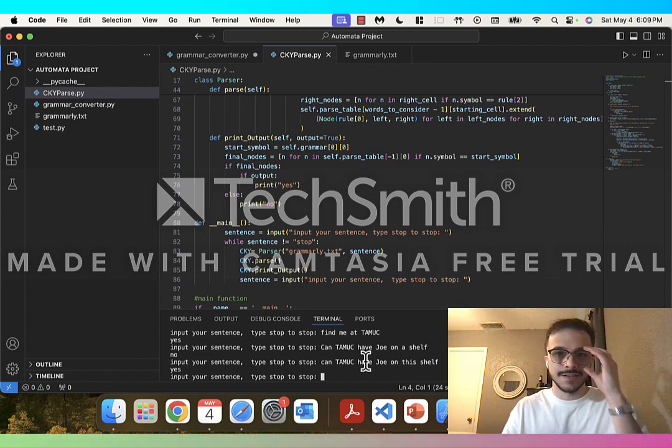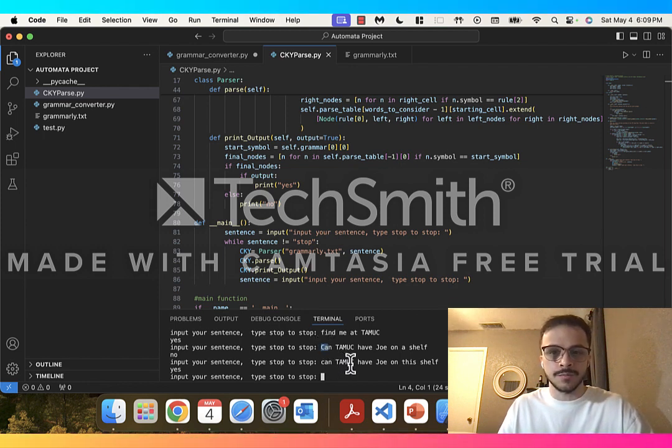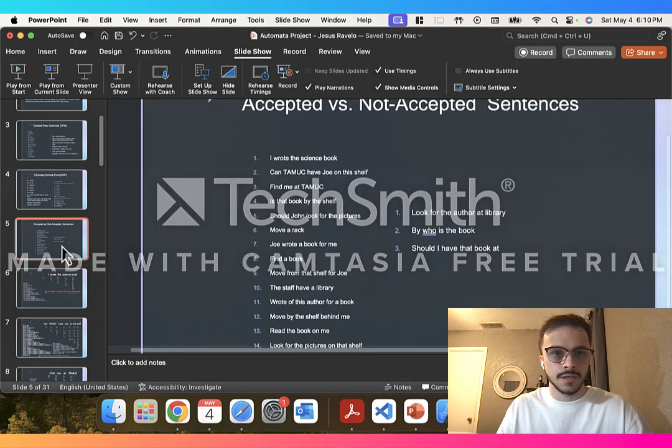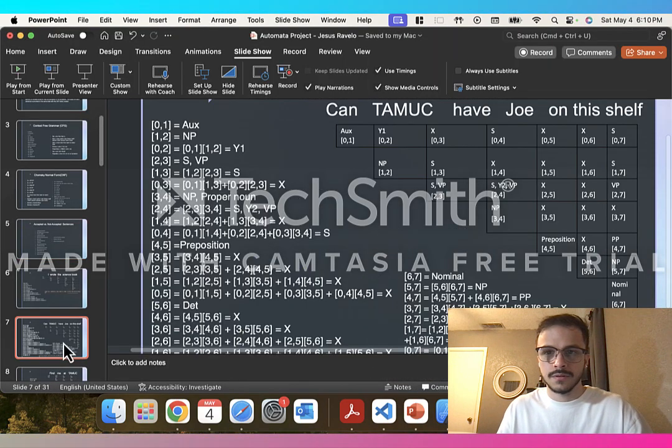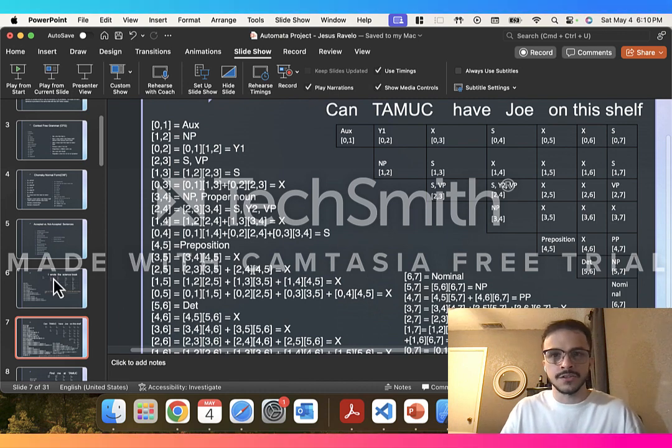Yes, that is accepted. So there were two typos, actually. I think the capital C in Can would have triggered it to not be accepted. And the same thing goes for A, not this, because A is a determiner and this is not a determiner. Let me just make sure I'm correct here. Can Joe have, yeah, preposition. So two different values, and so that's why it was not accepting that first time.